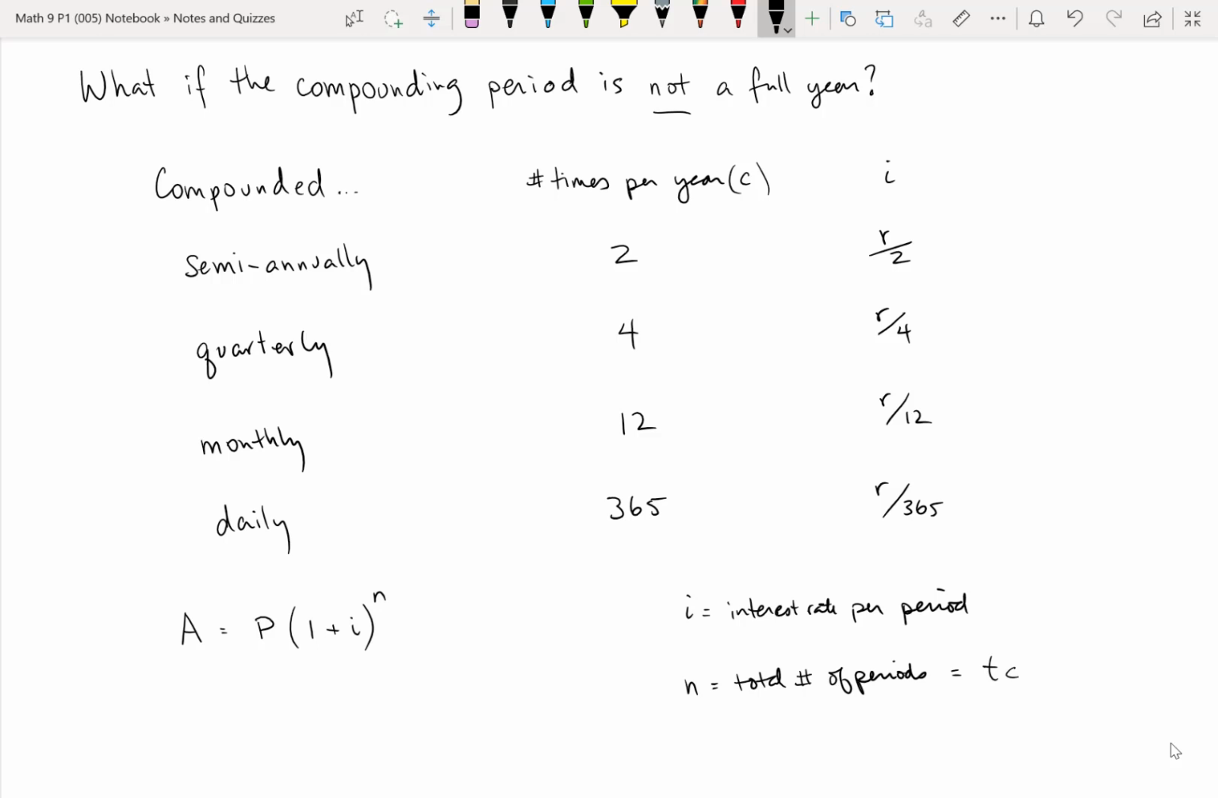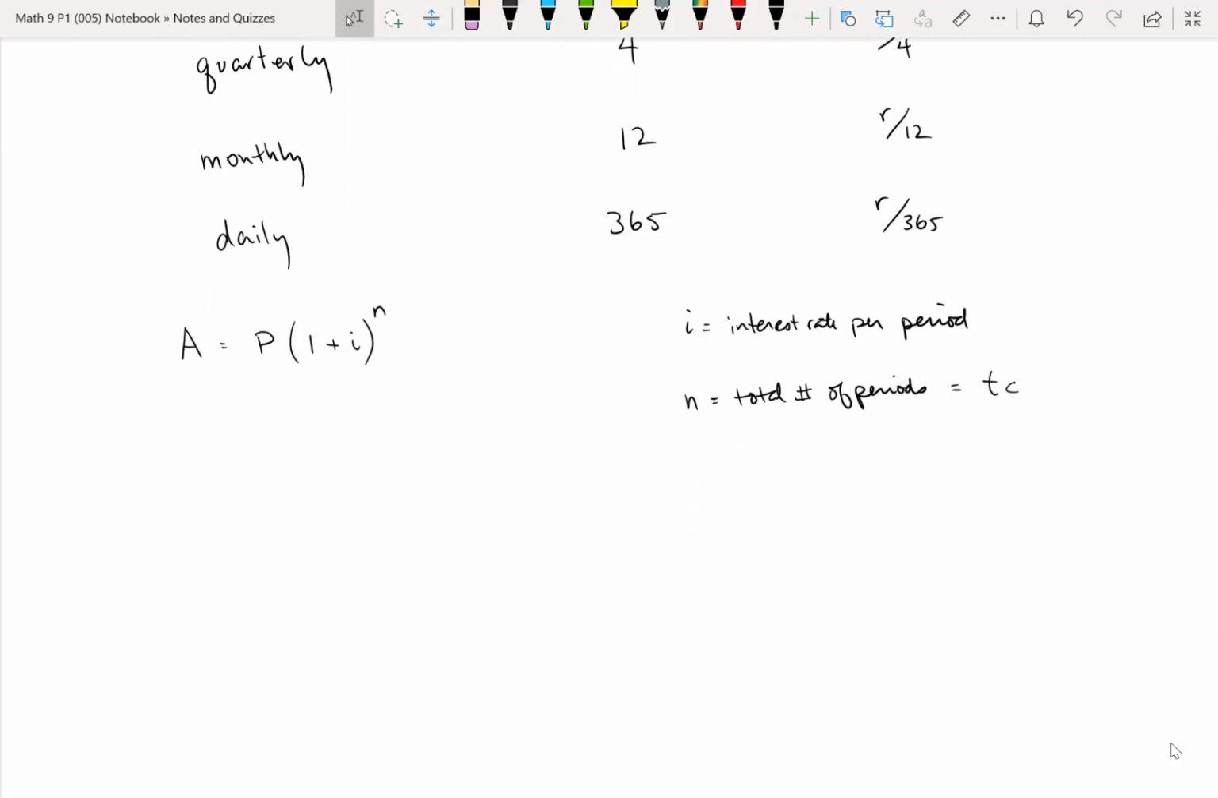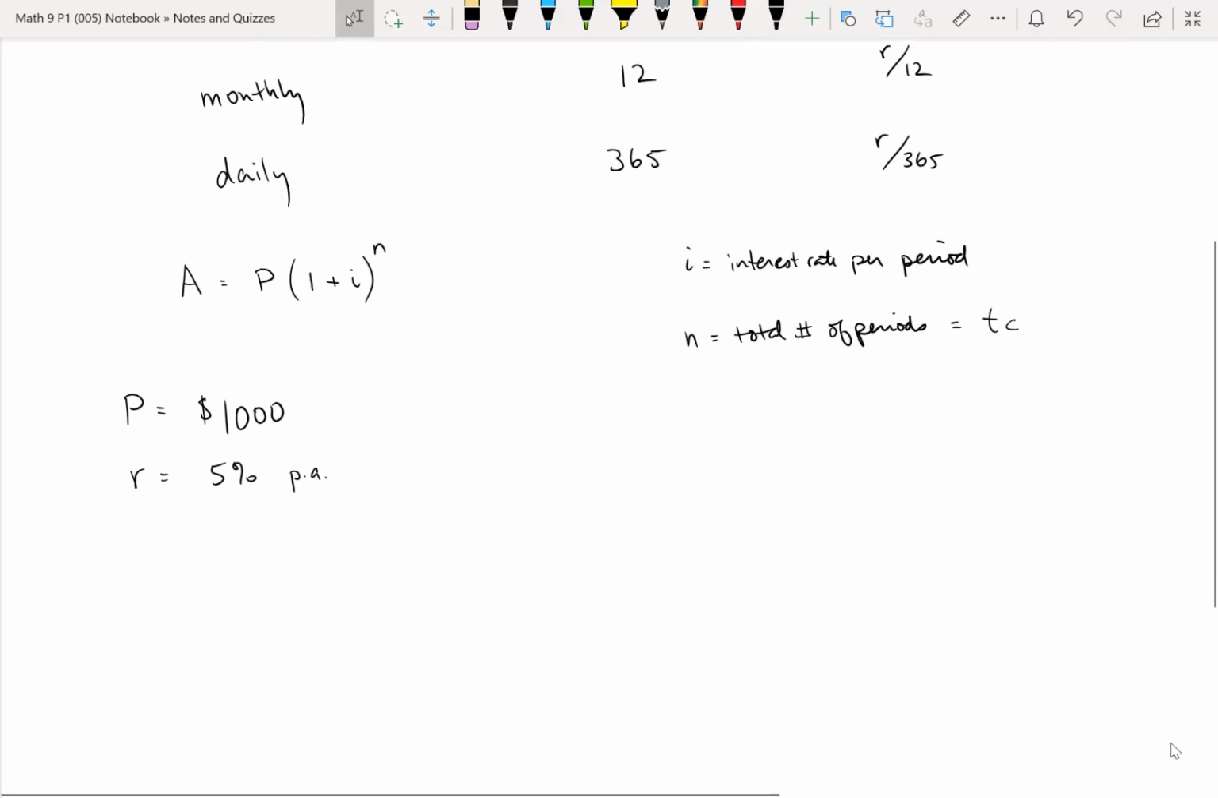So let's see how this works for an example. I'm going to use straightforward numbers, but I'm going to use the same principle, same interest rate, same number of years, and take a look at the effects of different compounding periods. So let's imagine a situation where we are putting $1,000 into an account, and it has an interest rate of 5% per year. Remember, PA stands for per annum, so that's your yearly interest rate. And then the time is going to be 10 years.